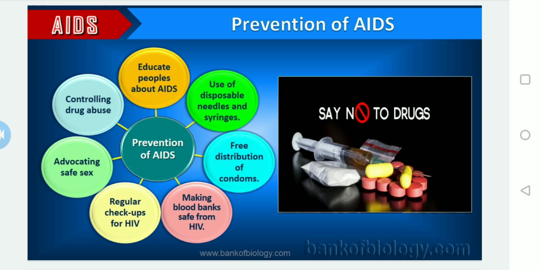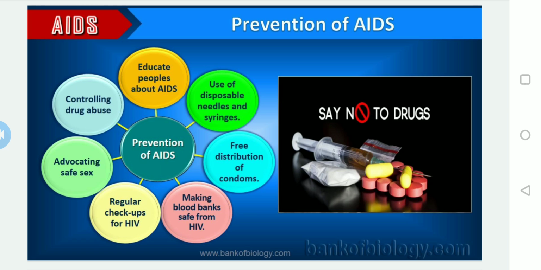If they are willingly or unwillingly, knowingly or unknowingly, infected, and they go for regular checkups for HIV, they can prevent further problems. And advocating safe sex is very important. This is an individual responsibility; they should be aware of what safety measures should be taken. That is advocating safe sex.